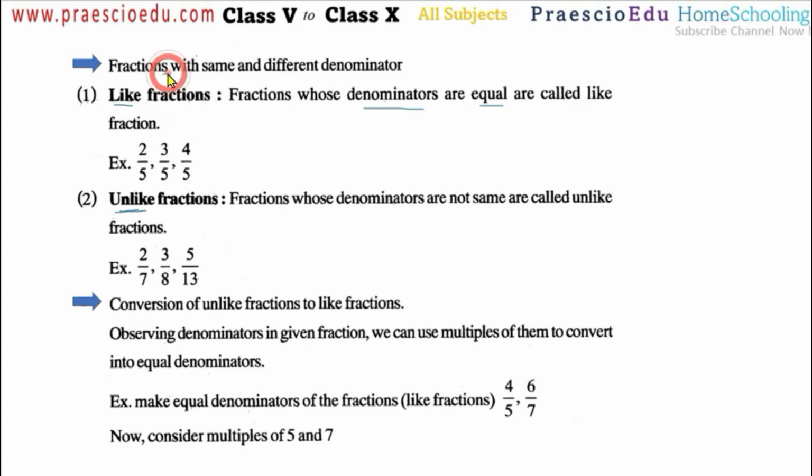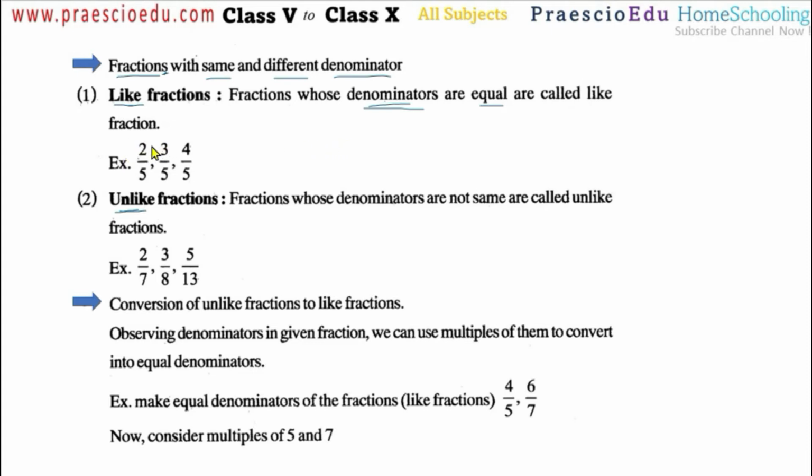Like fractions are those whose denominators are equal. There can be two or three or more, infinite fractions, but generally a minimum of two fractions should be there.